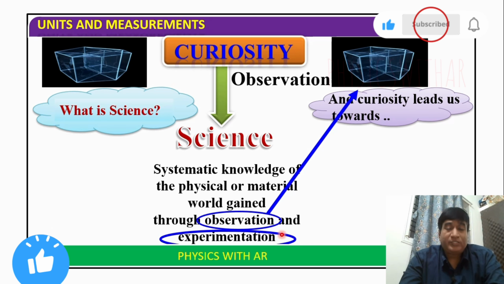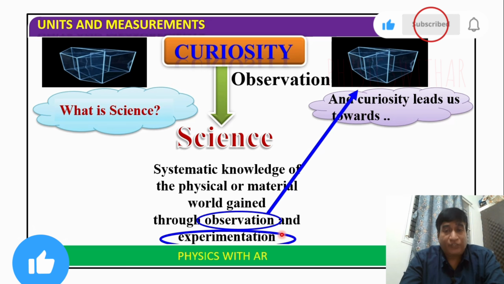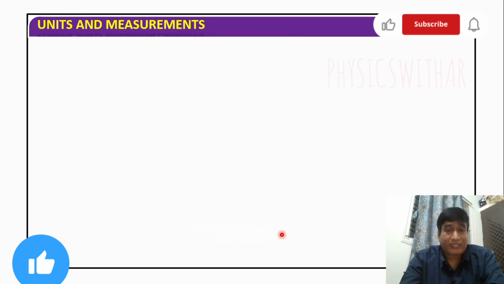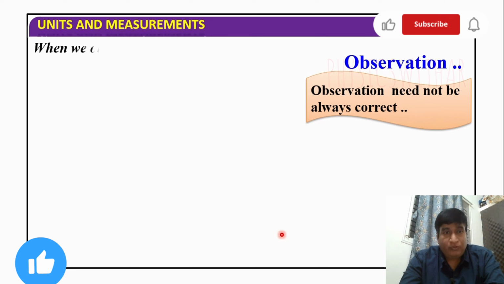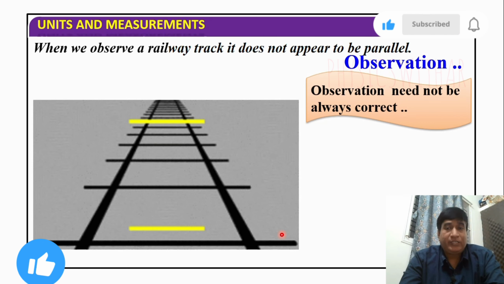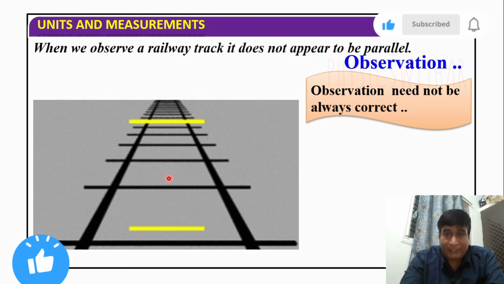Based on observations and experimentation, we arrive at the concept of science. Observations need not always be correct. Under certain conditions they can be true, and in some conditions they may be false. For example, when you observe a railway track while traveling in a train, it does not appear to be parallel.